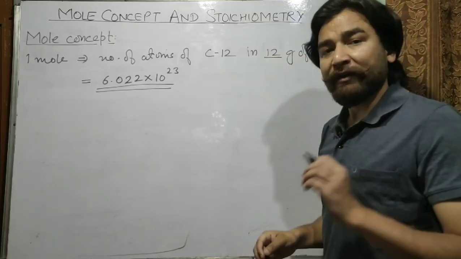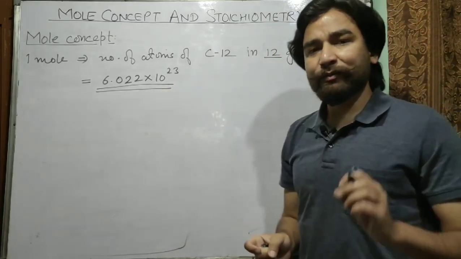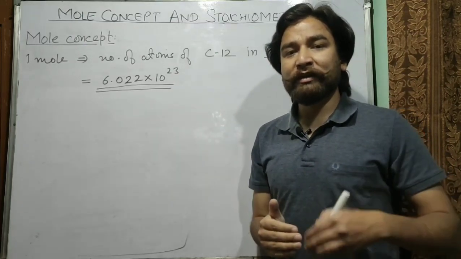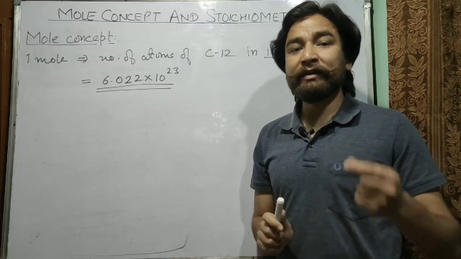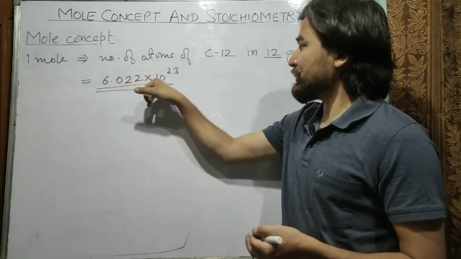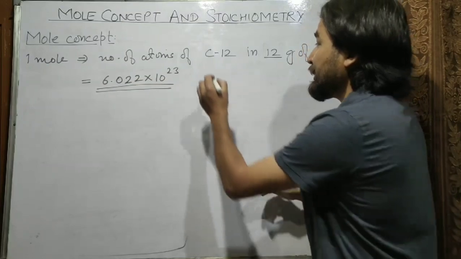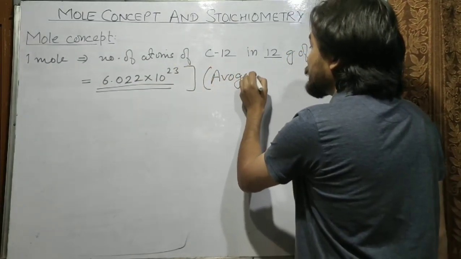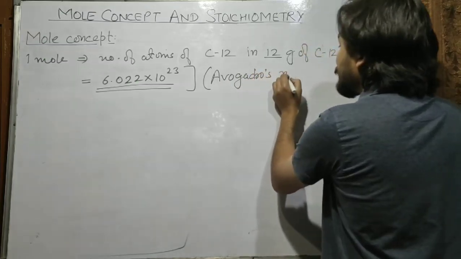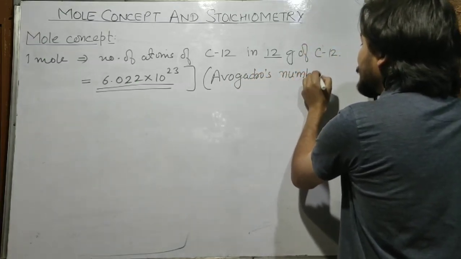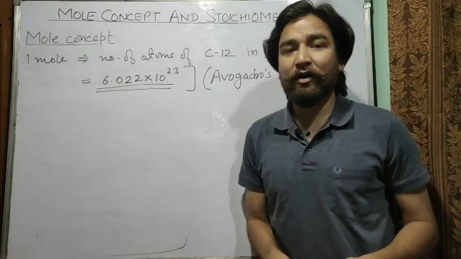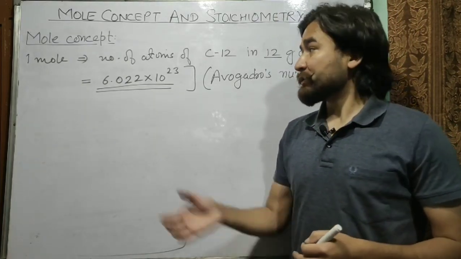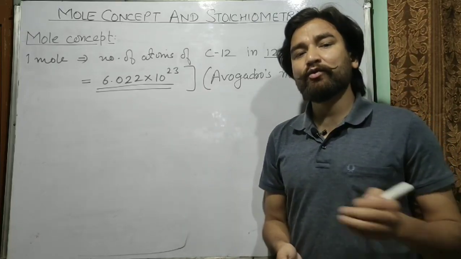So hope you have understood this concept. 1 mole is nothing but just a number. So you don't have to think so much about 1 mole. Think of it as a number, and that is equal to 6.022 into 10 raised to power 23. Now this number is known as Avogadro's number or Avogadro's constant. So hope you have understood the definition of 1 mole.